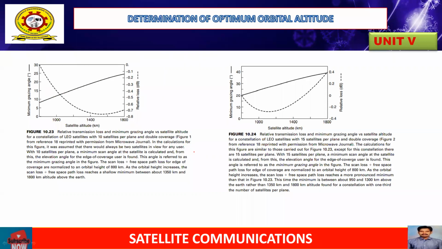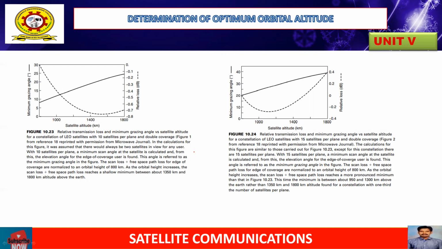So the relative transmission loss and minimum grazing angles versus satellite altitude for a LEO satellite constellation with 10 satellites per plane and double coverage area is shown in the picture. From this picture, we estimate the scan loss and free space path loss for the edge of the coverage area, normalized to an orbital height of 800 kilometers.